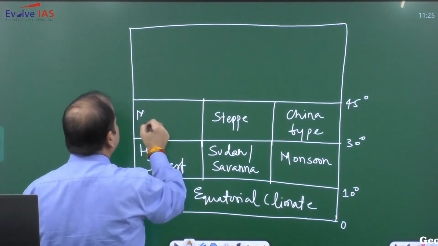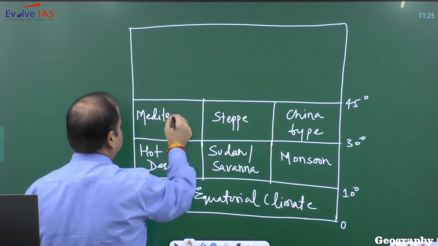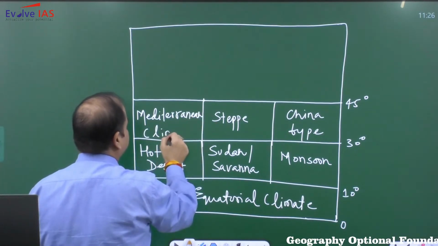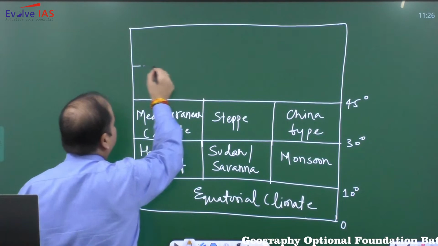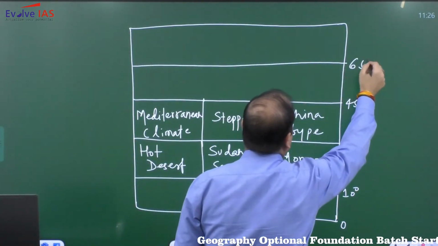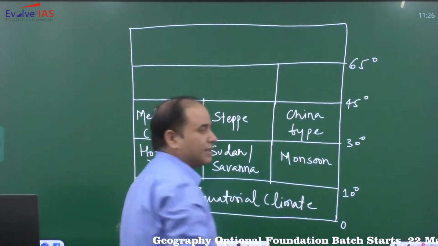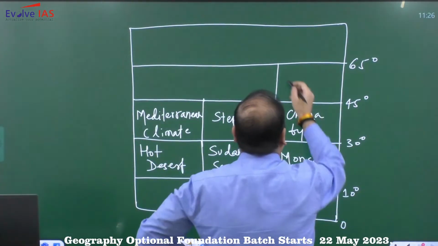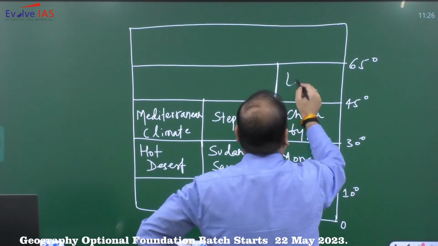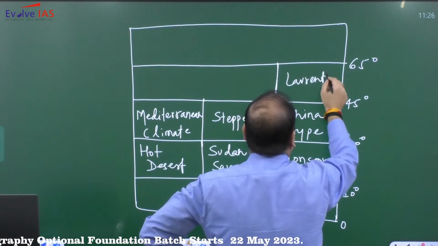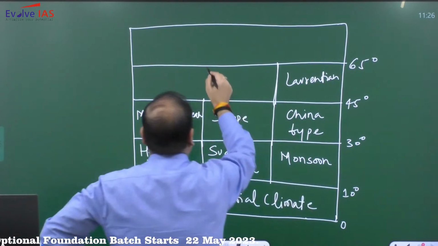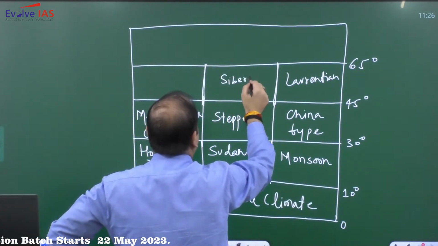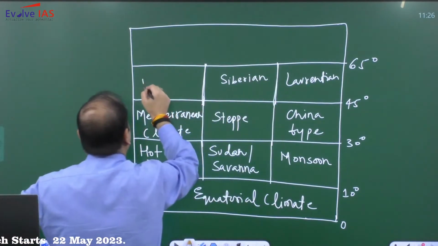And then we have the Mediterranean climate. Then between 45 to 65 degree latitude on the eastern side we have cool temperate east margin climate, which is also sometimes referred to as Laurentian climate. Then we have the very famous Siberian climate, and we have British climate.